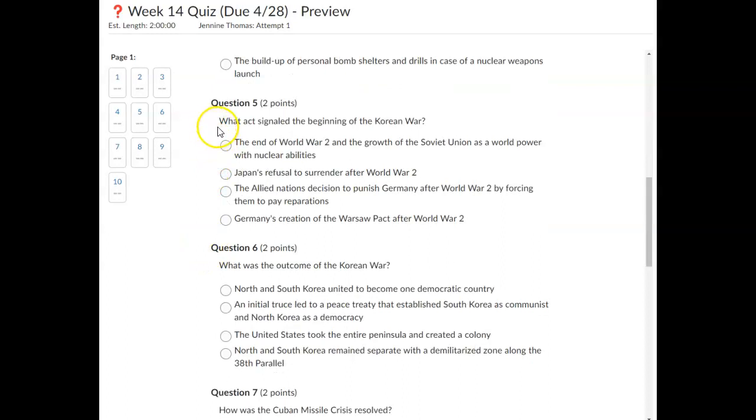Question 5. What act signaled the beginning of the Korean War? The end of World War II and the growth of the Soviet Union as a world power with nuclear abilities. Japan's refusal to surrender after World War II. The Allied nations' decision to punish Germany after World War II by forcing them to pay reparations, or Germany's creation of the Warsaw Pact after World War II.